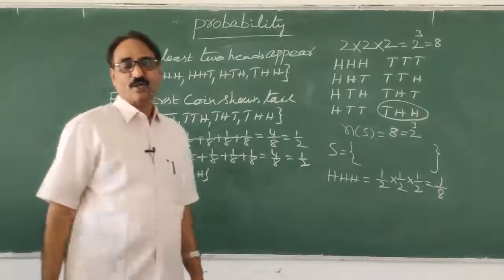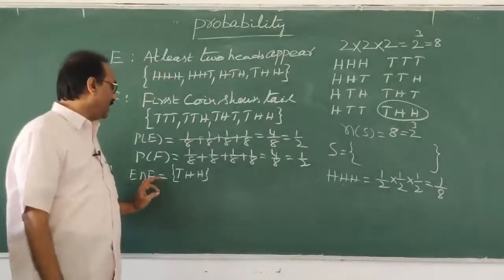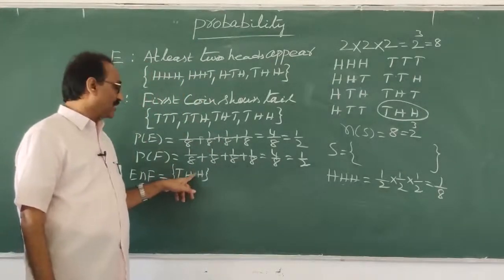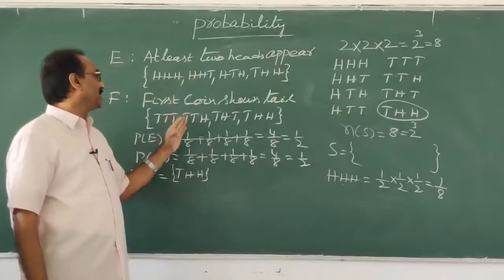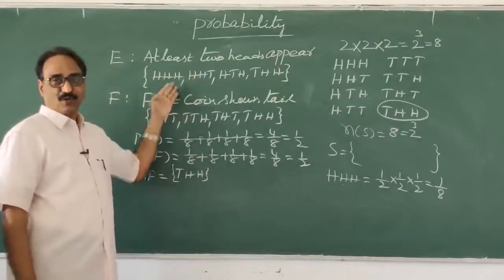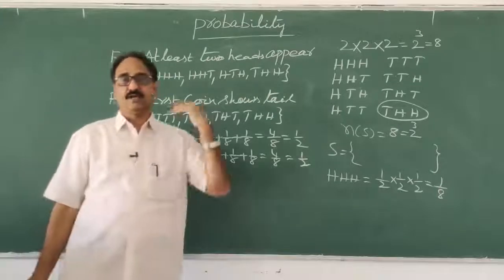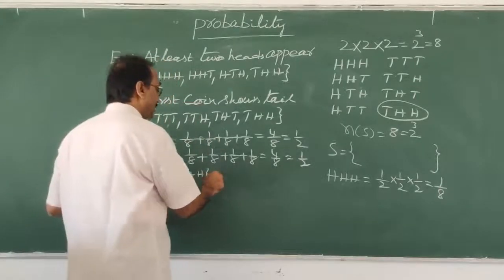That's all. This is only one possibility. In the intersection of E and F, the first coin is tail and there are 2 heads. So it satisfies both event E and event F. Both are satisfied; that's called the intersection. So what is the probability of E intersection F now?